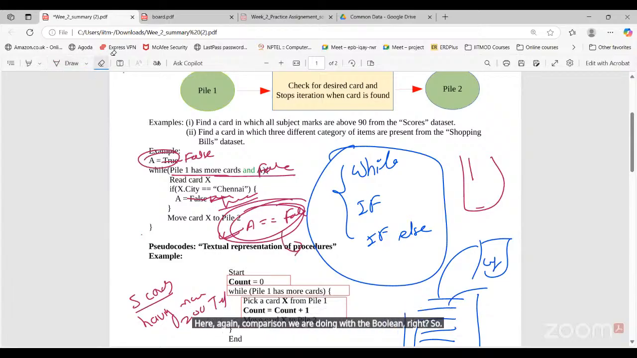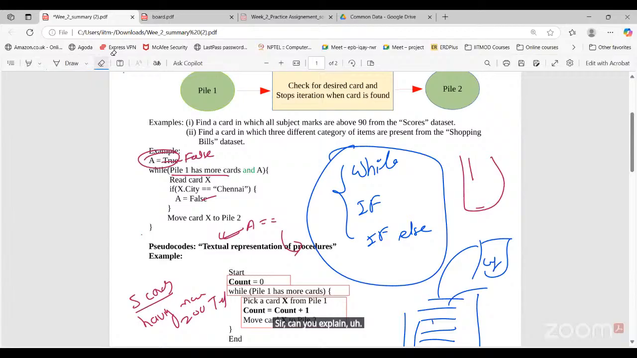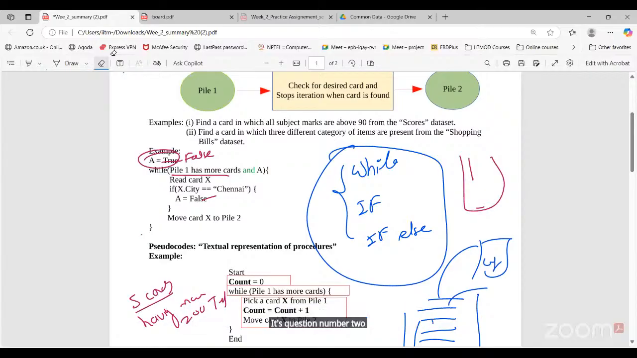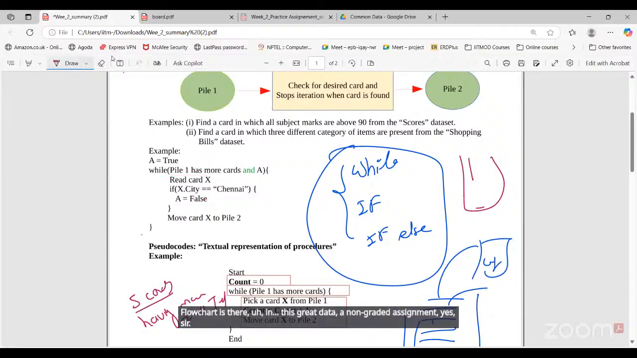Sir, about the graded and non-graded assignment: after the first lecture there is a practice graded assignment in which there is a flowchart. Can you explain it? It is a little bit difficult to understand. Yes, the week one question. Week 2, I will discuss after this one. After this, I will discuss the graded non-graded assignment.